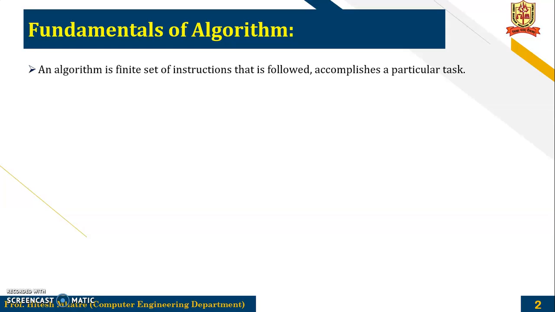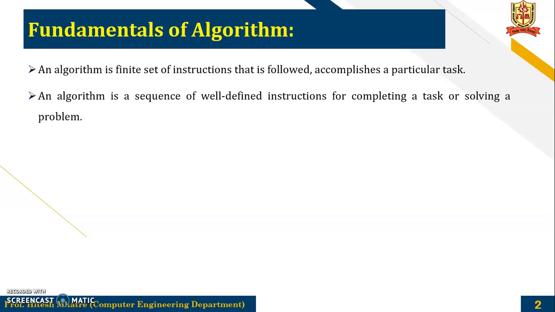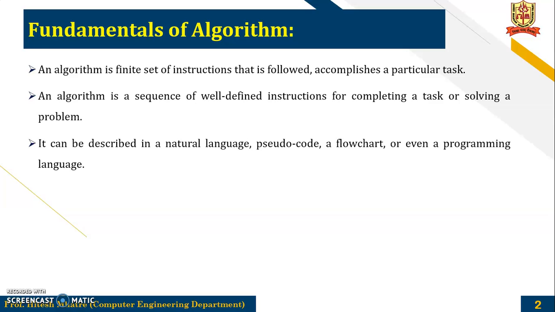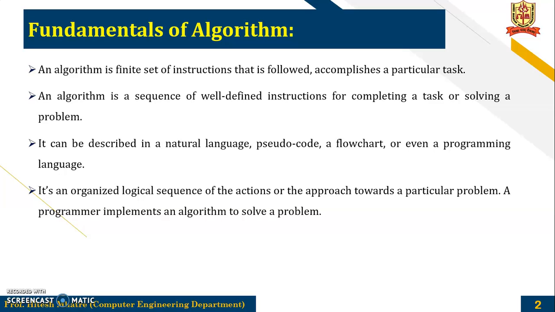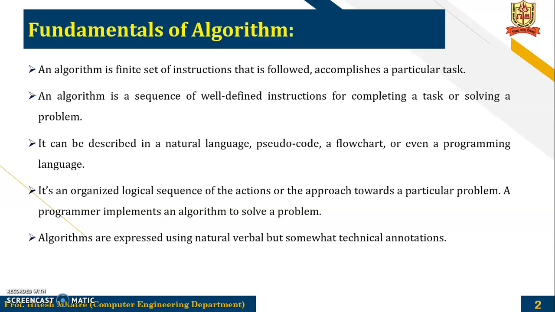Fundamentals of Algorithm. An algorithm is a finite set of instructions that is followed and accomplishes a particular task. An algorithm is a sequence of well-defined instructions for completing a task or solving a problem. It can be described in a natural language, a pseudocode, a flowchart, or even in a programming language. It is an organized logical sequence of actions or the approach towards a particular problem. A programmer implements an algorithm to solve a problem. And algorithms are expressed using natural verbals but somewhat technical annotations.